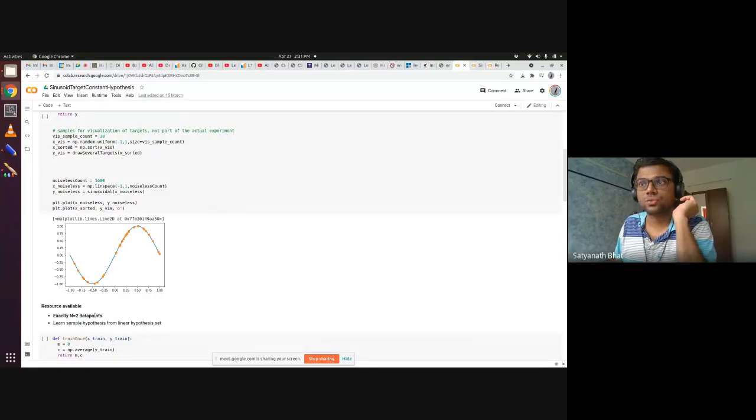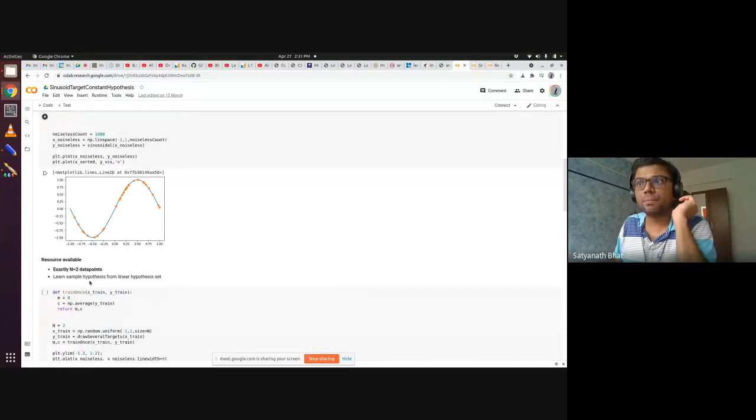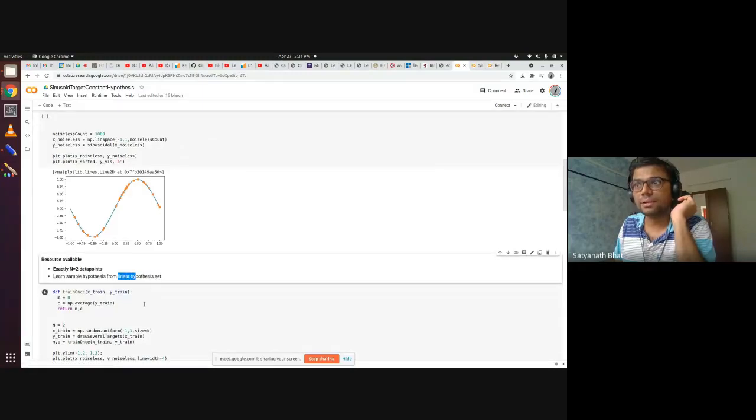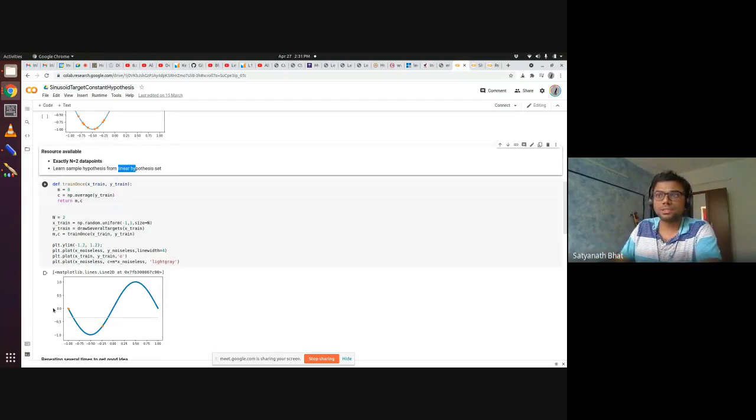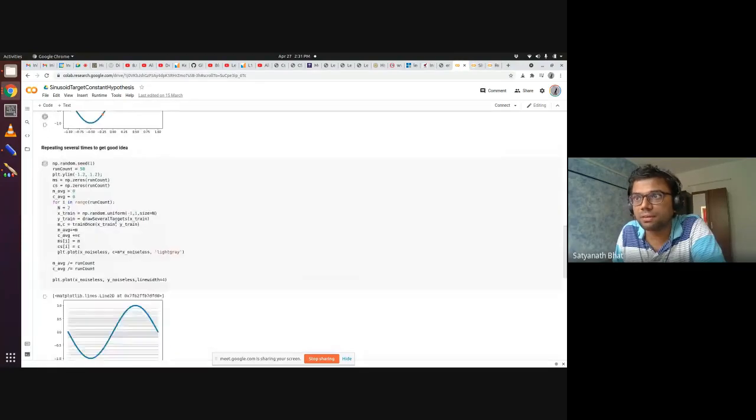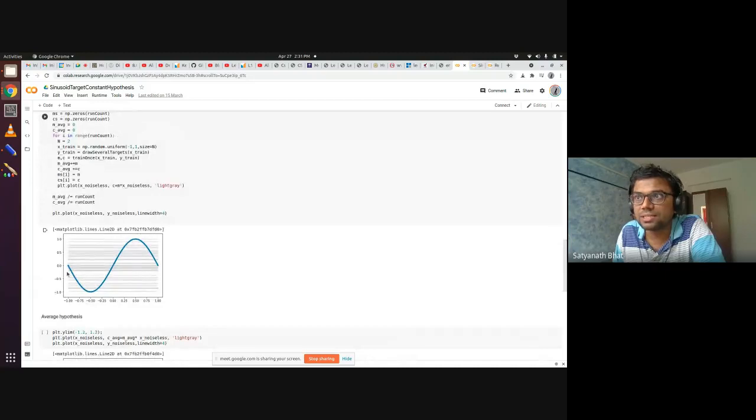Okay. So when we get 2 points, and I am trying to learn a linear hypothesis, so I'm still in the linear world, remember? Suppose I get these 2 points, this is the line I will learn. I hope this is the same discussion that we have done. And if I repeat this over several runs, you can see these are all the lines I will get using the linear hypothesis, and it is getting concentrated. More and more of them lie in the center. So if you take the average of this, you will get the x-axis.